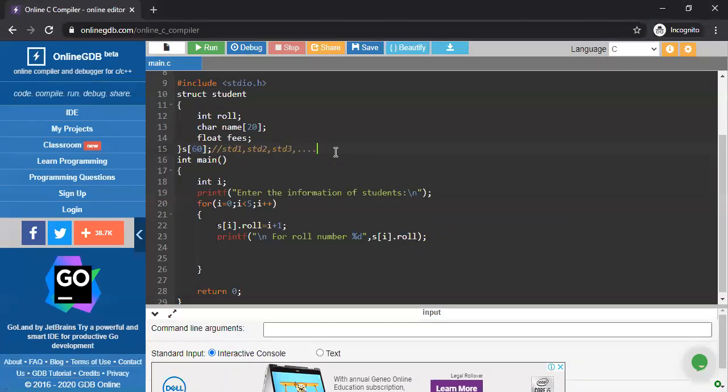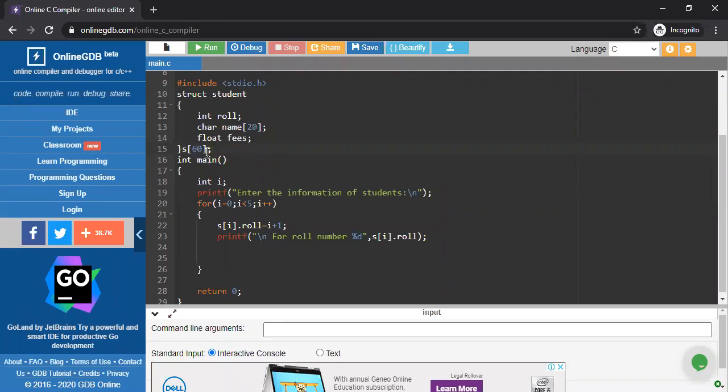Because this array is not treated as a single array. This array is called in between this structure. It means that I am just going to occupy the index number or the memory location.